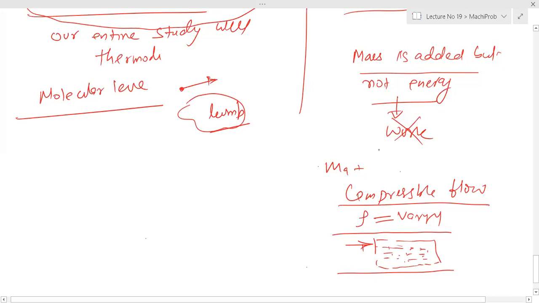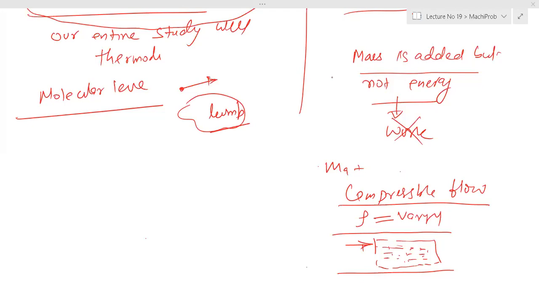Is there some system where mass is added but not energy? What is the specific name of the system? No, there is no particular name. I have not found anywhere. There is no such name defined, but there will be some particular device or mechanical equipment where mass will be added, but not energy, right?